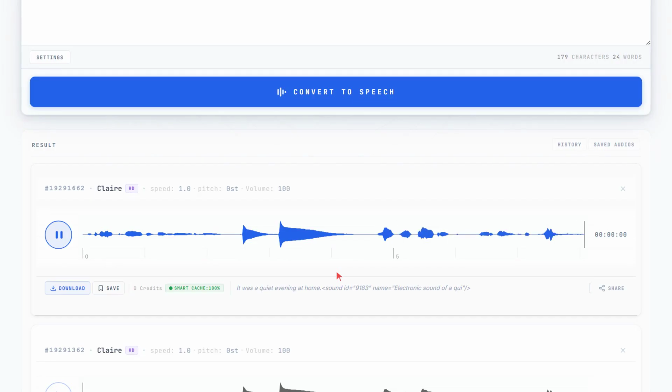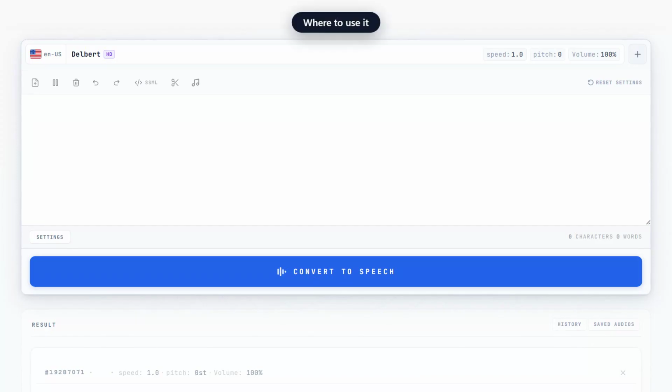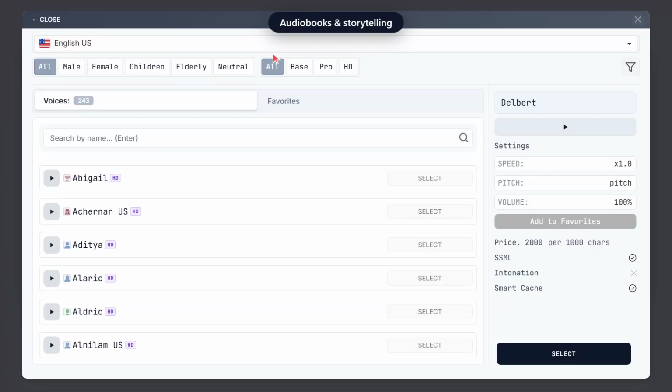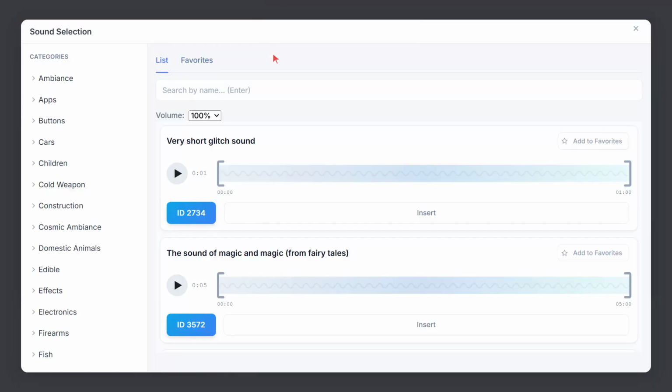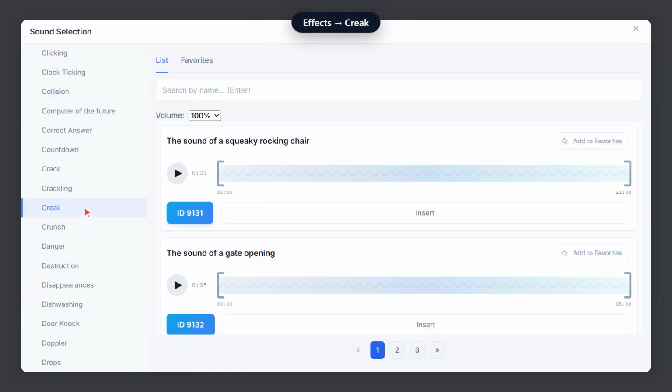So, where does this actually shine? You have seen how it works. Now, 7 ways it makes your audio sound finished, each with a fitting voice. First, storytelling. Pick a warm narrator, like Amber. Open the library, browse effects, creak, and insert.